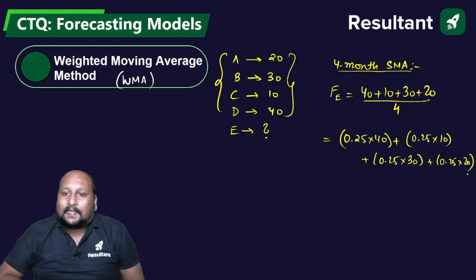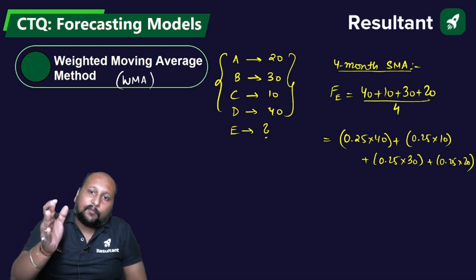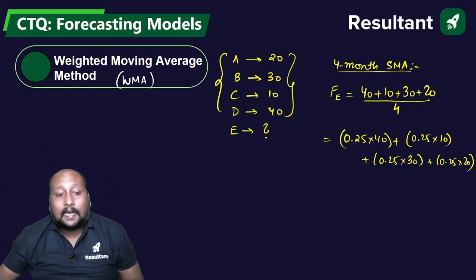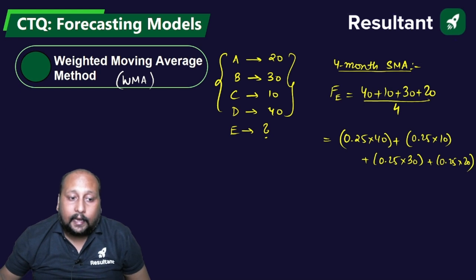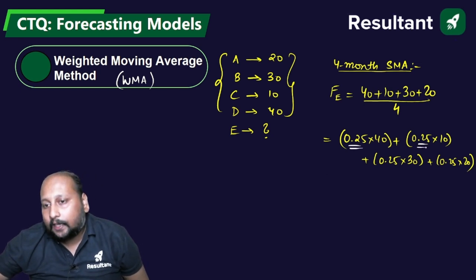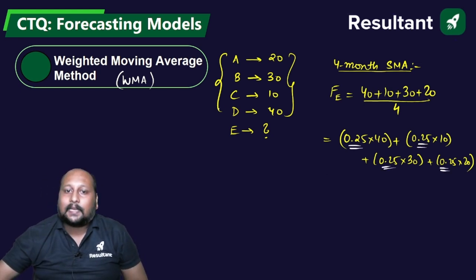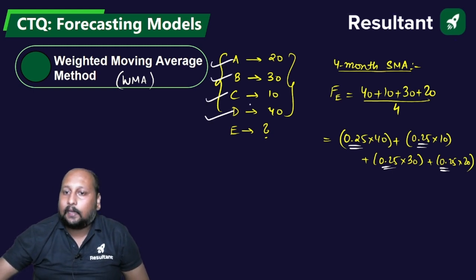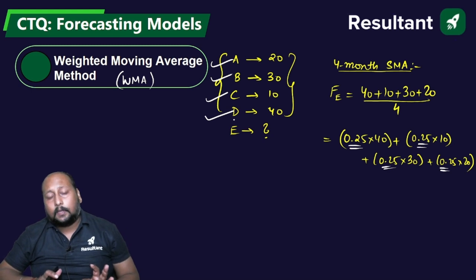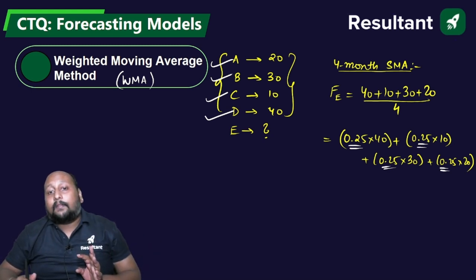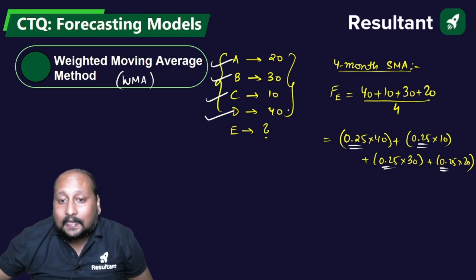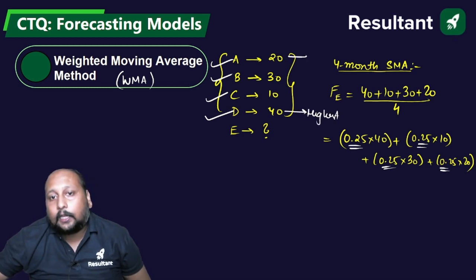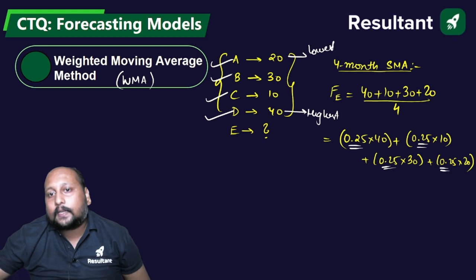So basically what I have done is divide the 4 into the different values. That means I have allocated equal weightage to all the data. I am giving the same preference to D as to C, B and A, because I'm multiplying by the same factor. But in the weighted moving average, we assign the highest weightage to the recent data and the lowest weightage to the oldest data.